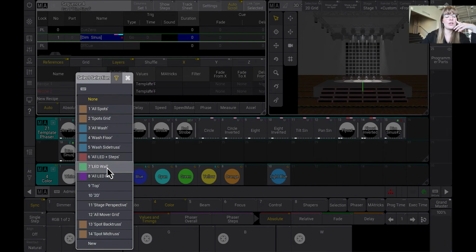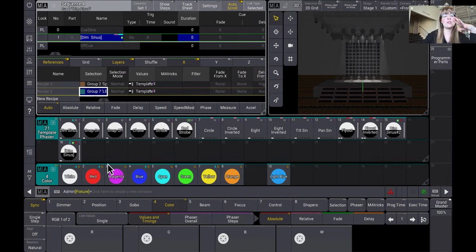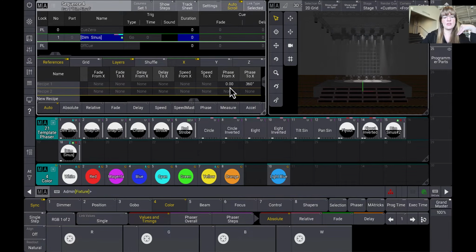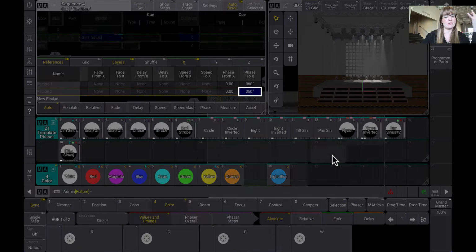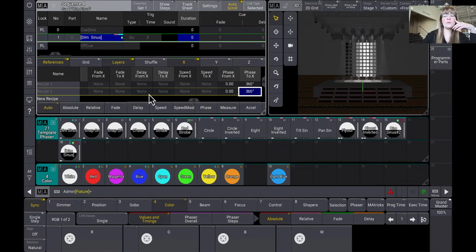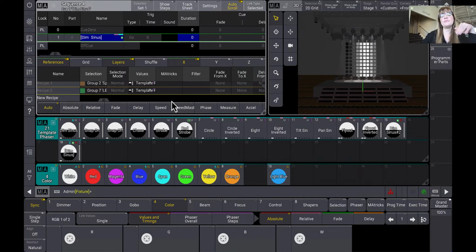Then I can go ahead and grab my other group. You can also assign groups in the exact same way I just did with the value. I just don't have a groups pool pulled up, so it didn't make sense for me. And there we go. Now it's running in a queue. Okay, great. Now what's the power of putting it in a queue or storing it in a preset?